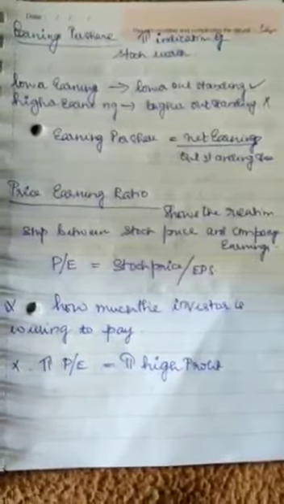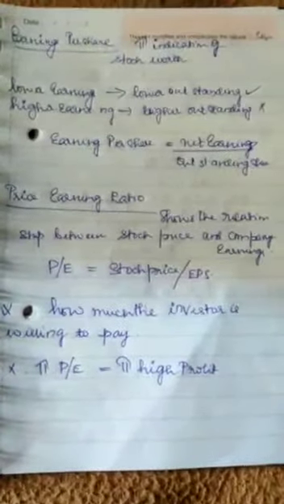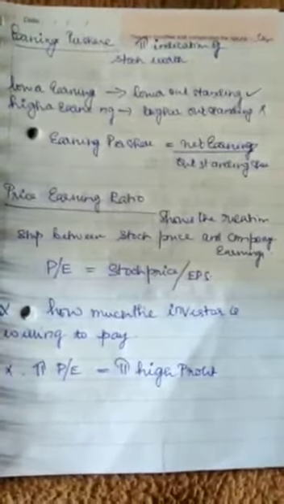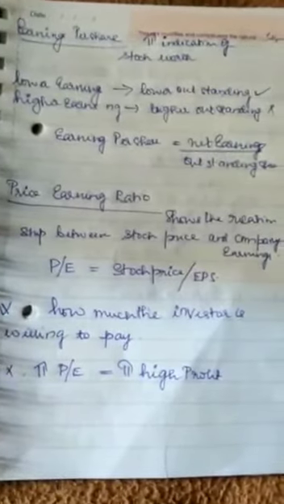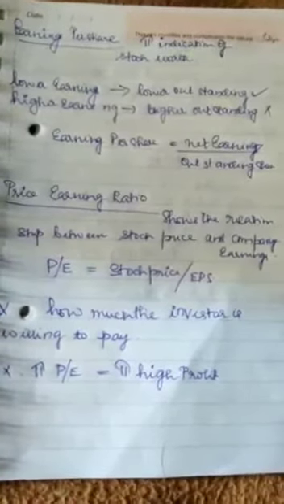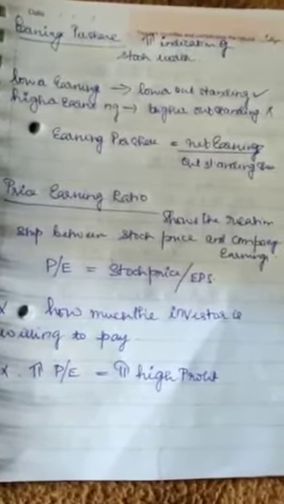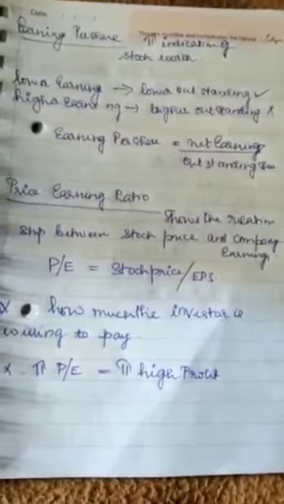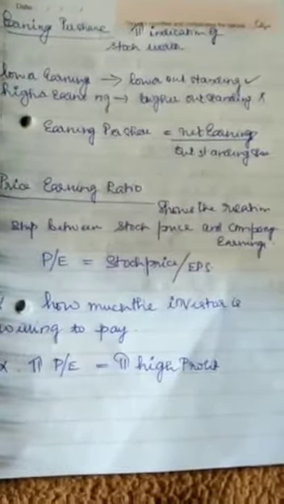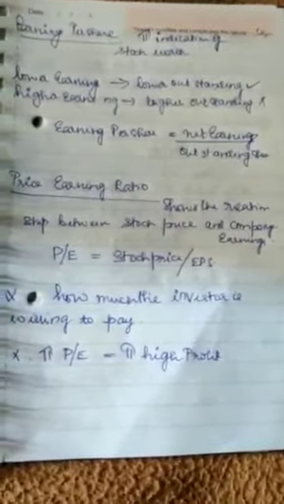So this video is about earnings per share and price earnings ratio. Earnings per share is how much the share value is going to earn for the shareholders. If the earnings are low and the outstanding shares are very low, the earnings per share will be high. If the earnings are higher but the outstanding shares are very high, then the share value will be very low. This is a basic concept. Earnings per share is equal to net earnings divided by outstanding shares.